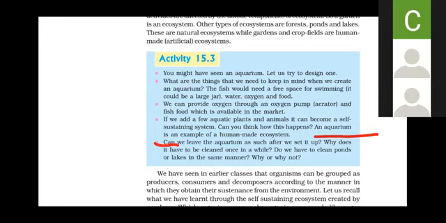Now can you think how this happens? An aquarium is an example of a human-made ecosystem. Now see, if aquatic plants are there in the aquatic ecosystem, you know that plants after photosynthesis produce oxygen that is then utilized by the aquatic organisms in the breathing process. After breathing, the aquatic animals produce carbon dioxide, which the plant utilizes in the process of photosynthesis. So in this way, that becomes a self-sustaining ecosystem.